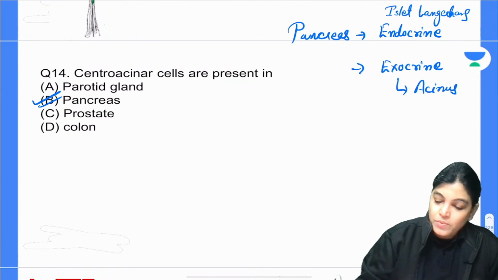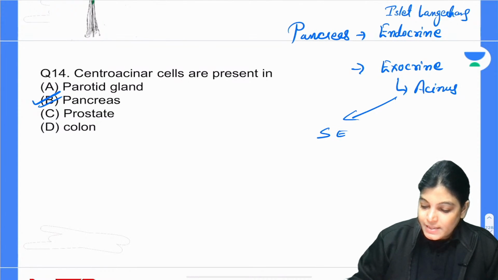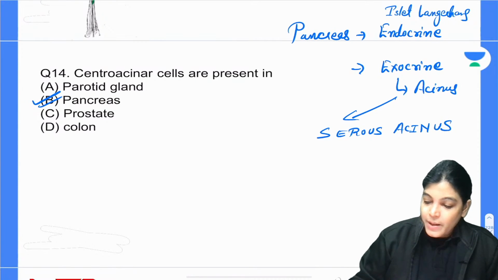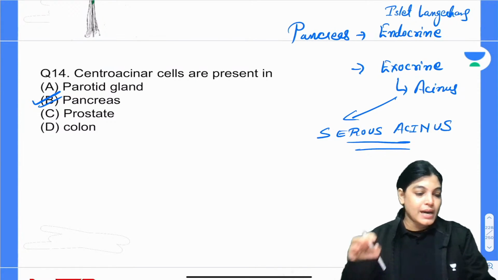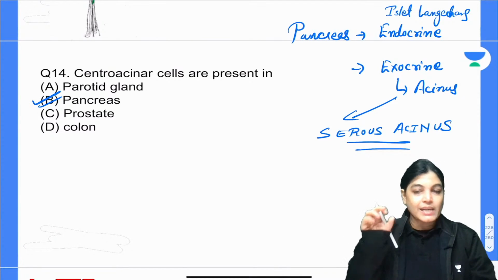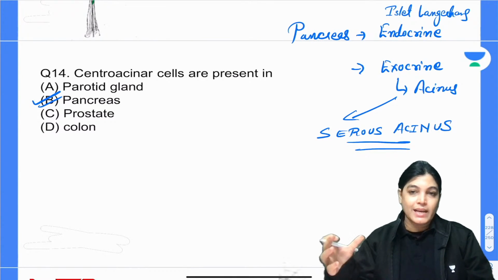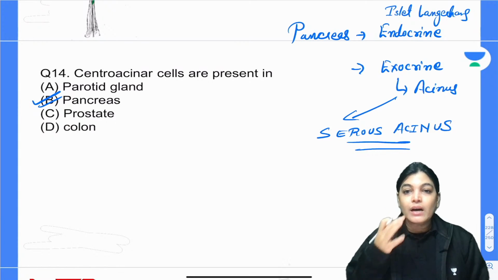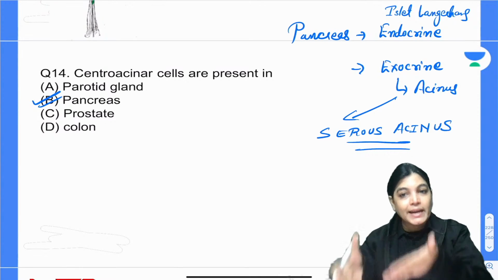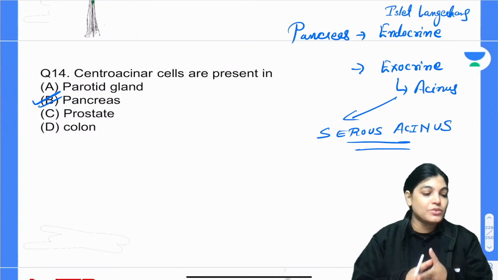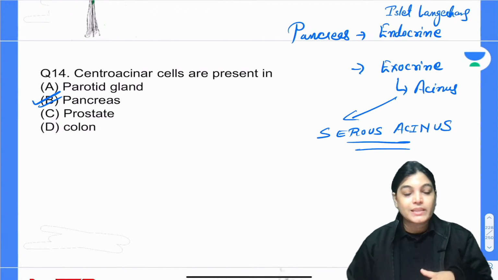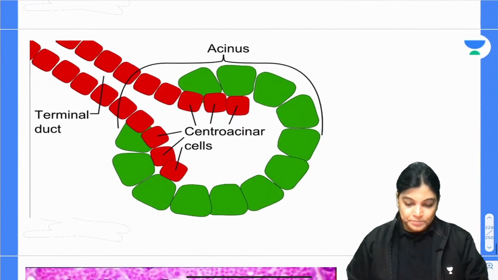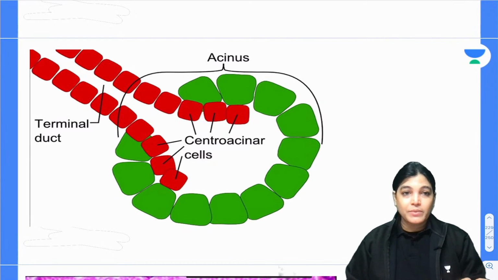Now, the exocrine part contains serous acini. The intercalated duct arises from the acini. When the duct arises inside the acini, it is called a centroacinar cell, and it is present in the case of pancreas. So, see here, this is the diagrammatic representation.